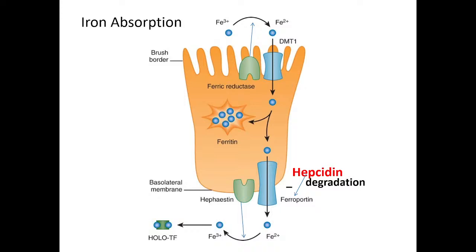So, there is an important regulator of iron absorption, which is hepcidin. It degrades ferroportin. So, that is why it will decrease the iron absorption. Okay. Hepcidin will decrease the iron absorption, just remember this.